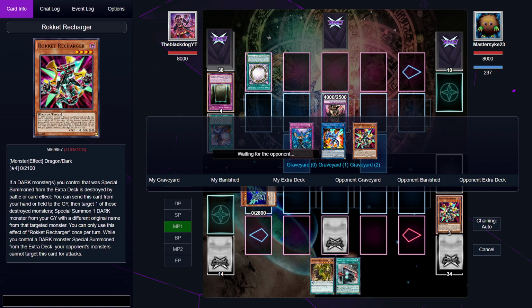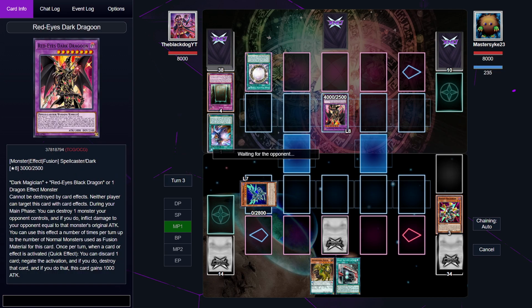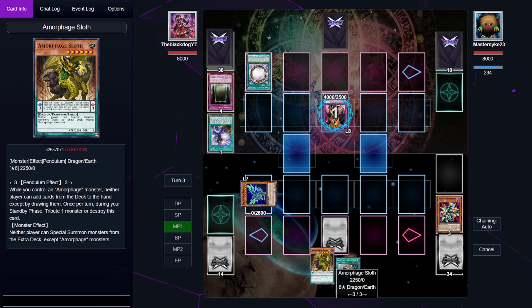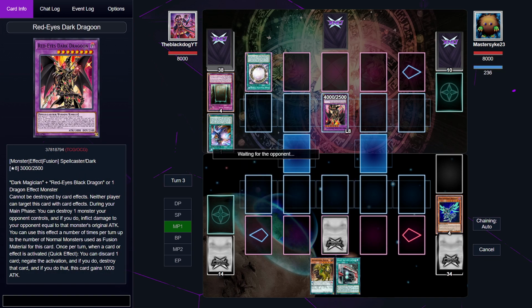Not really too much happening on my side of the field. Okay, he's going to activate the effect of the Red-Eyes Dark Dragoon. I can't really change anything about that, so that's fine. It's not looking good again.